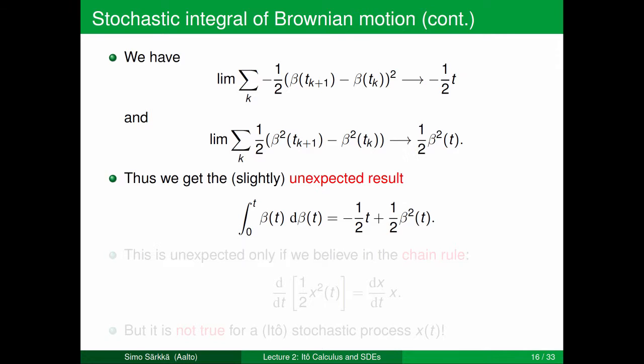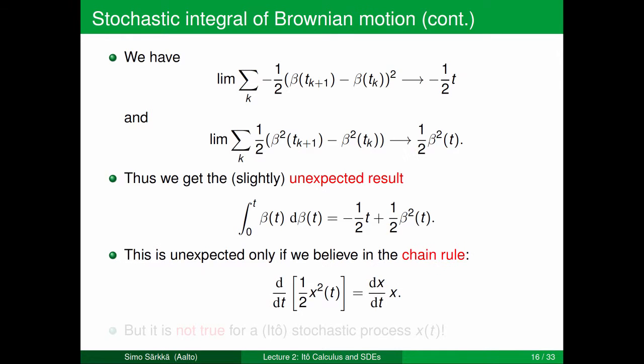And that's something related to the Ito rule that we will see later. The Ito rule is also related to the chain rule, and it turns out that this result is unexpected only if we believe in the classical chain rule, which would say that the time derivative of half times x squared of t should be equal to the time derivative of x times x. But it's not true for a stochastic process x of t. So it's not true also for beta t.